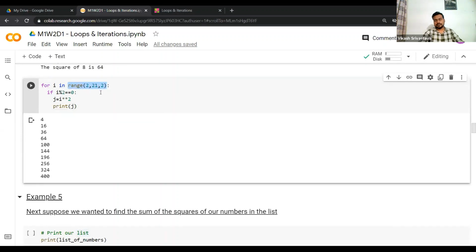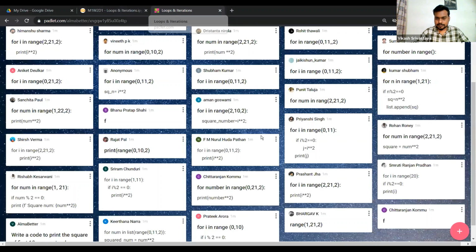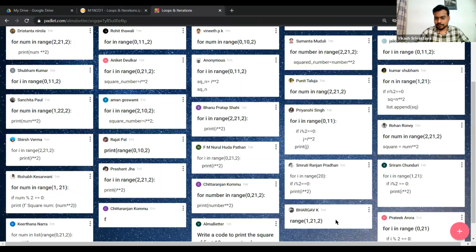In fact, you can do a lot more other things, right? So you can even have in range 0 to 11 or 10, and then maybe just try to manipulate I a bit. So here you can have something like I plus 2. But this is what will help us get the first 10 even natural numbers. Okay, so does that make sense, everyone?